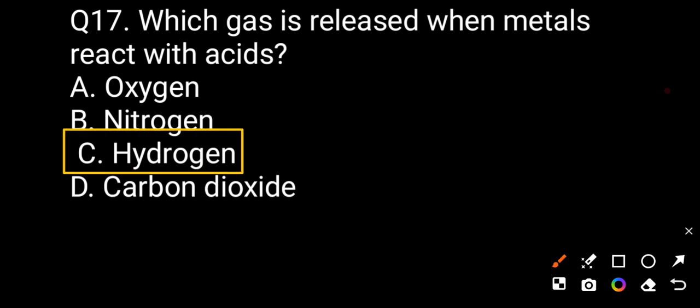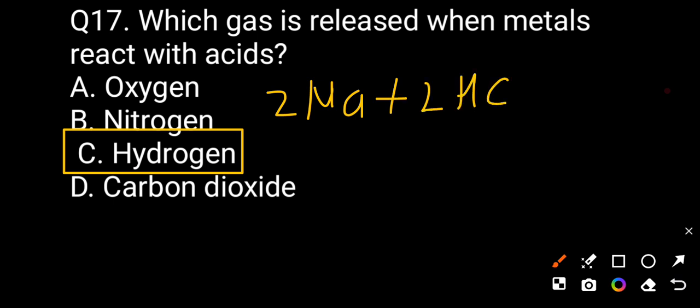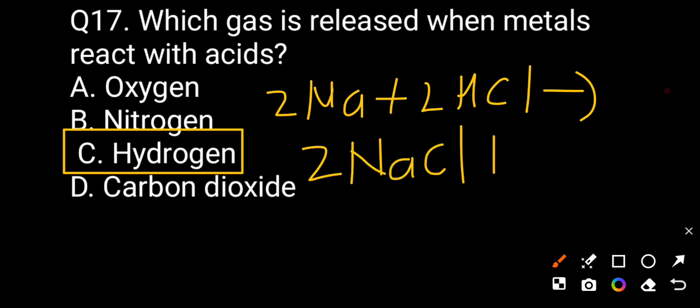We can see, 2Na reacts with 2HCl to give 2NaCl plus releasing hydrogen gas. The evolved gas is hydrogen. So option C is correct.